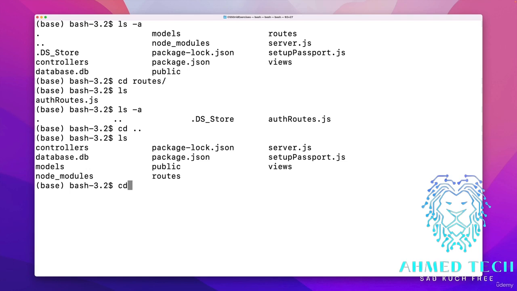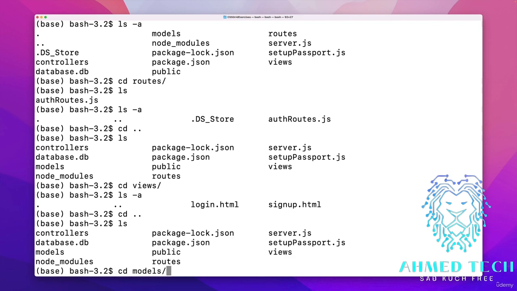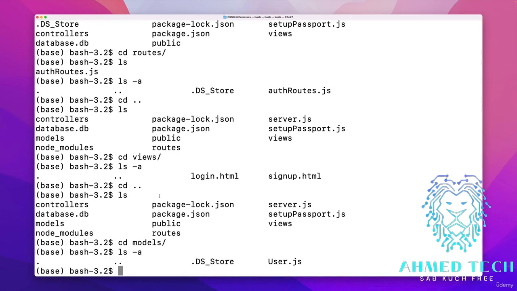Let's take a look at the views directory. Okay, there's not one here. How about in my models directory? Yep, there's a .DS_Store file. And these are just annoying. I mean, you can add them to a .gitignore, and that makes it easy enough.